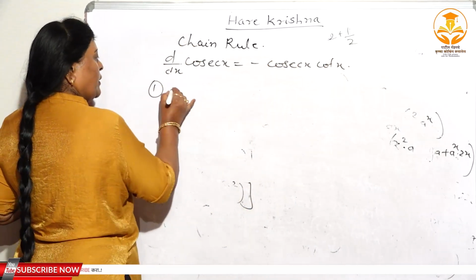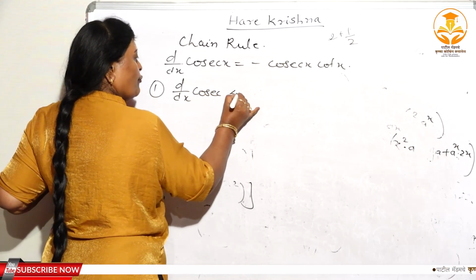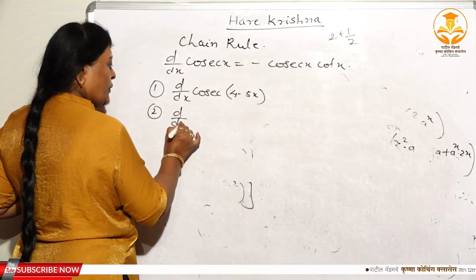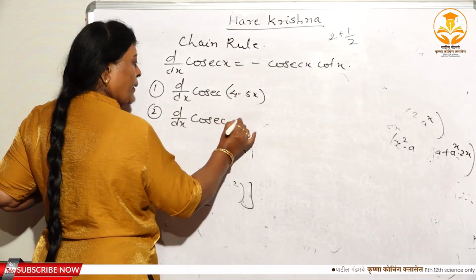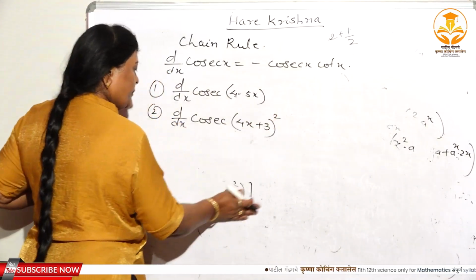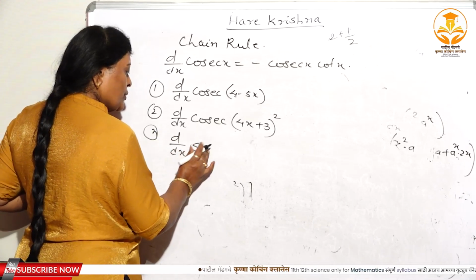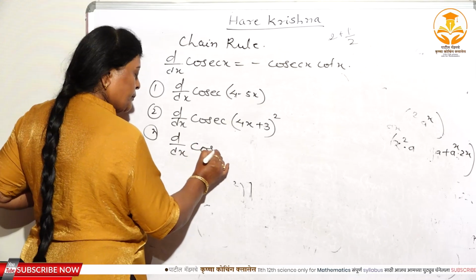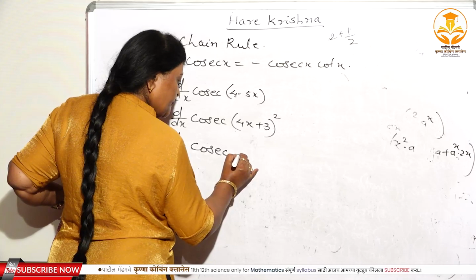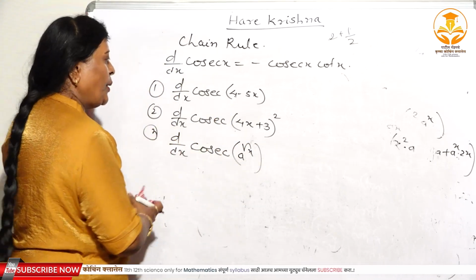Again I will take here d/dx of cosec (4 minus 5x), d/dx of cosec (4x plus 3) whole square, d/dx of cosec a to the power root x. I will take 3 problems only.